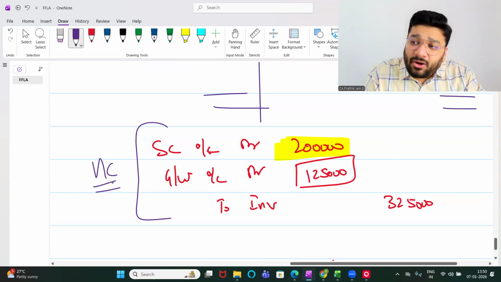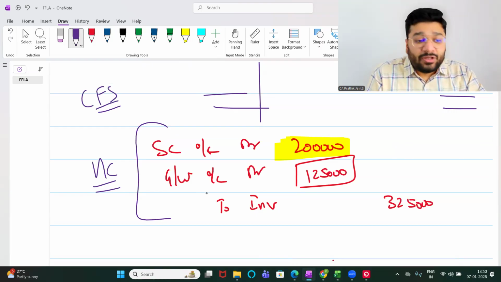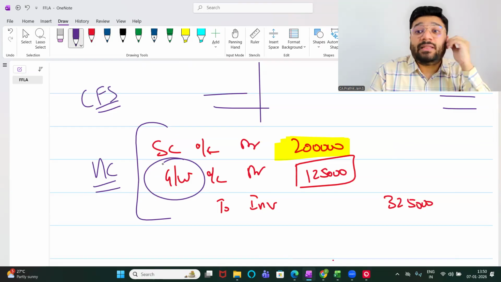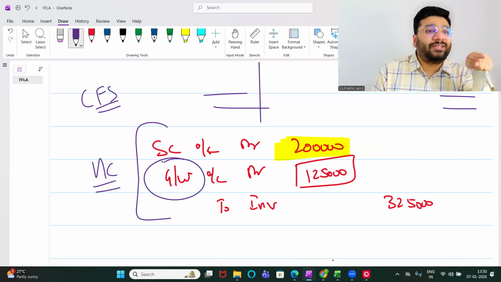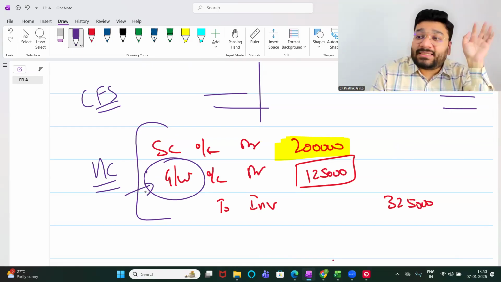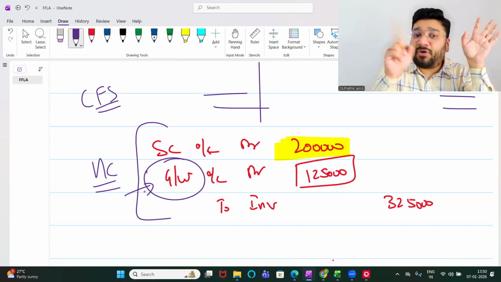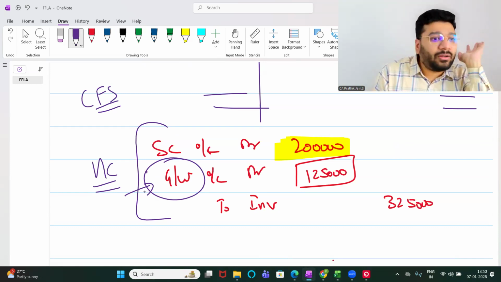Holding company. Got it, not got it. So this will come only in your consolidated financial statement. Will this goodwill come in the standalone balance sheet of the holding or subsidiary company? No. This is only in consolidation. So this goodwill is called consolidation ka goodwill. It will not be found in any standalone financial statement. Got it, not got it.